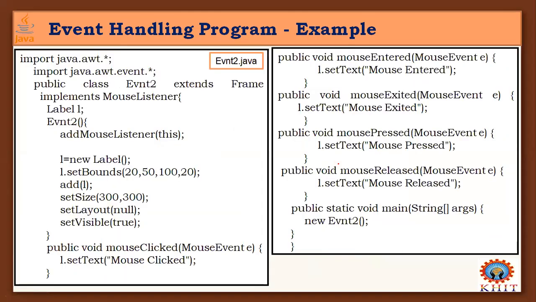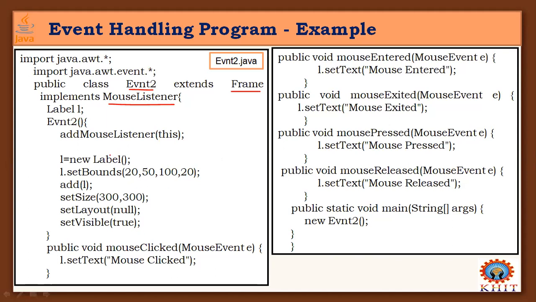Next, coming to another simple program, event 2, which is about the mouse listener. That's why I have taken class Event2 extends Frame implements MouseListener. Now I'm going to study the mouse listeners. When the mouse enters my application area, exits, when I press the mouse, then the event has to be handled. When the mouse is released, when the mouse is clicked, like that.